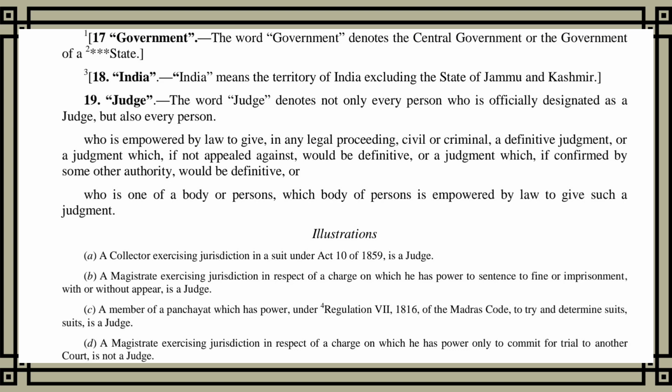Section 19. Judge. The word judge denotes not only every person who is officially designated as a judge, but also every person who is empowered by law to give, in any legal proceeding, civil or criminal, a definitive judgment, or a judgment which, if not appealed against, would be definitive, or a judgment which, if confirmed by some other authority, would be definitive. Or who is one of a body of persons, which body of persons is empowered by law to give such a judgment.